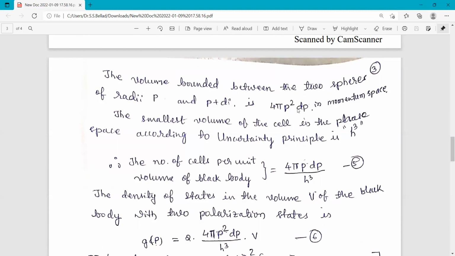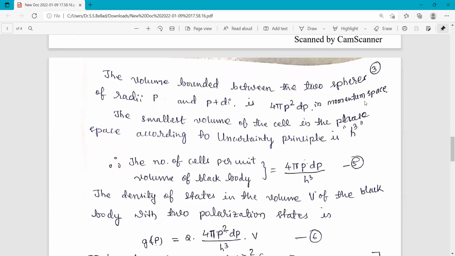This is the volume between the two spheres in momentum space. As you know, different kinds of spaces exist: coordinate space, momentum space, and coordinate space plus momentum space gives the phase space.